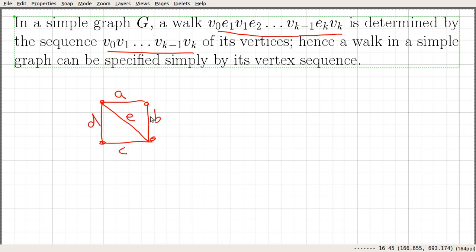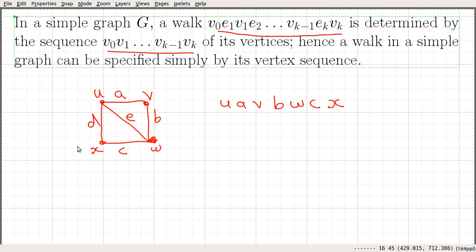Let the edges be labeled a, b, c, d, e, and vertices labeled u, v, w, x. In this case one walk that is possible is u a v b w c x.